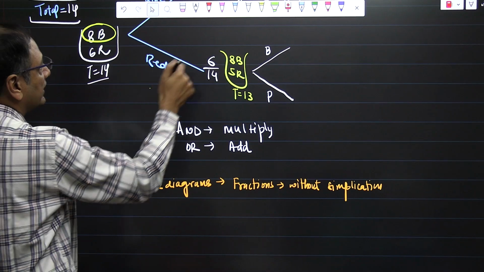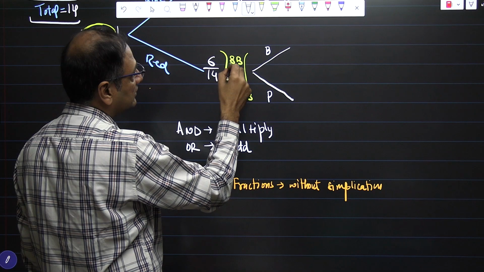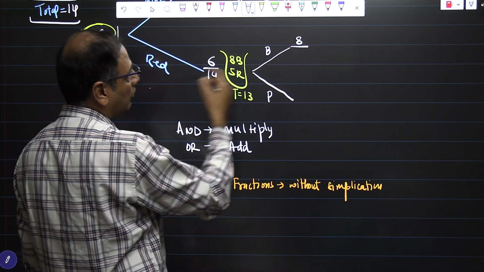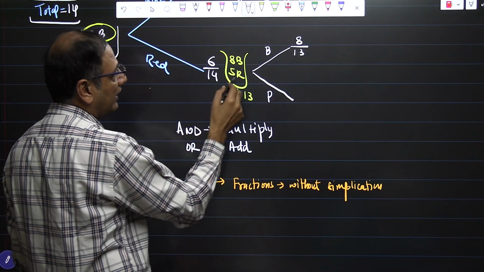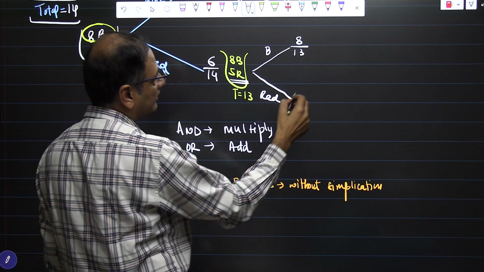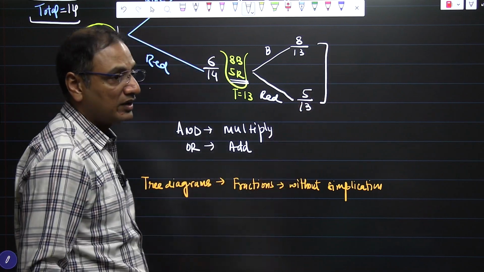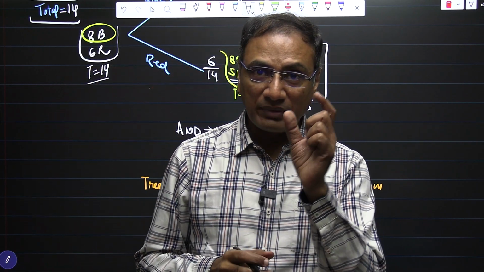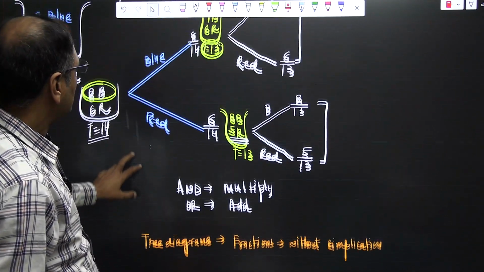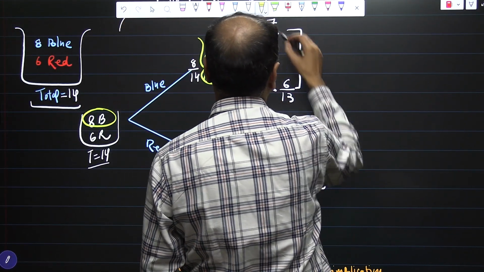Okay, and if we are looking here, then for the red, the probability is 6 by 14. And then in the next case, the 8 blue balls are unaffected, but the total number of balls is reduced because we threw out a red ball. So 8 by 13, and for red here, how many red balls are we left with? 5, and total balls are 13. See, the sum is again 1. So when we add the branches from a point, the sum of the probability is always 1. Okay, we have done this to complete the tree diagram. Now let us solve some problems.